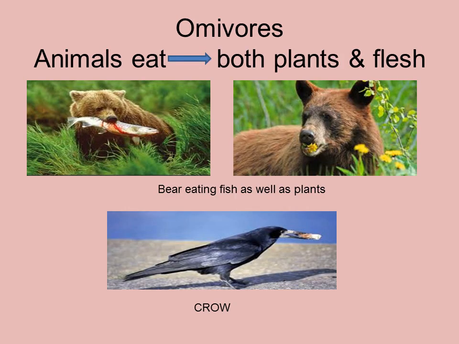Next category is omnivorous animals. Now, omnivorous animals are the animals that eat both plants as well as flesh of other animals. Hence, they are known as omnivore animals. Bear, crow, and dog are examples of omnivorous animals. Even human beings are omnivorous as they are both vegetarian and non-vegetarian.